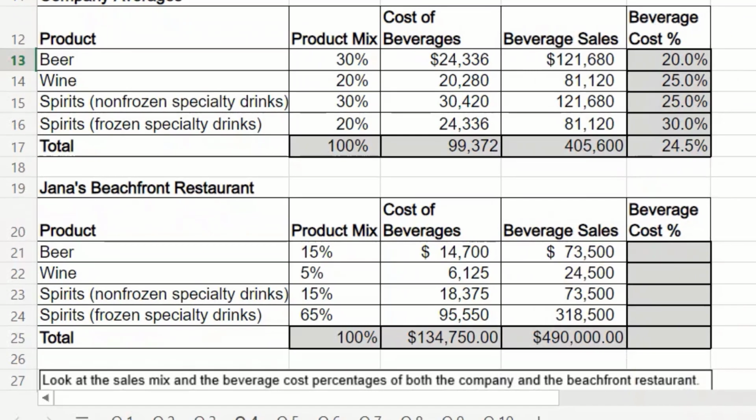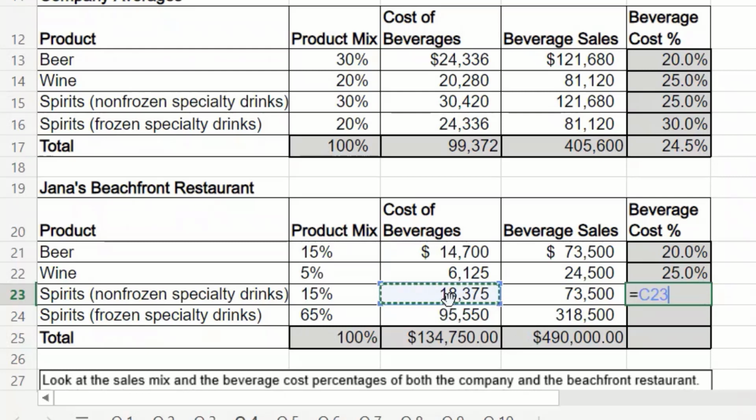All right, so let's look at our beverage cost. Again, we take our cost of beverages and we divide it by our beverage sales. We see it's at 20%. That is right in line with the company average for beer. So she's right on there with her beer. We'll take a look at our wine too. We take our cost of wine, we divide it by our wine sales, and that's 25%. Still comparing it to the company average, 25%. Okay, so she's operating the way that she should.